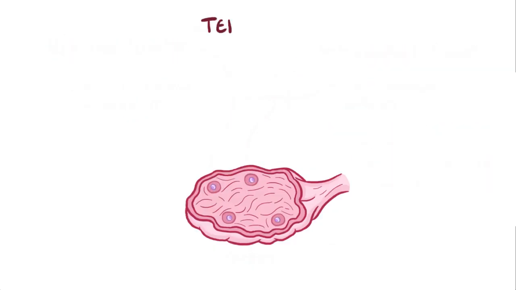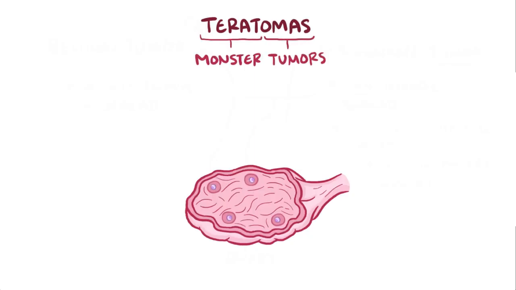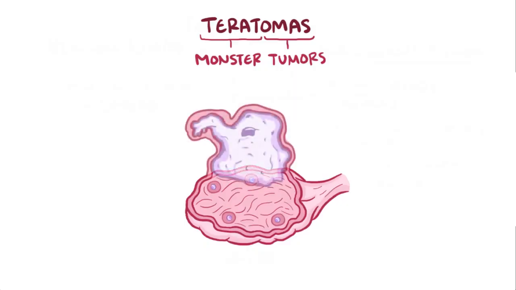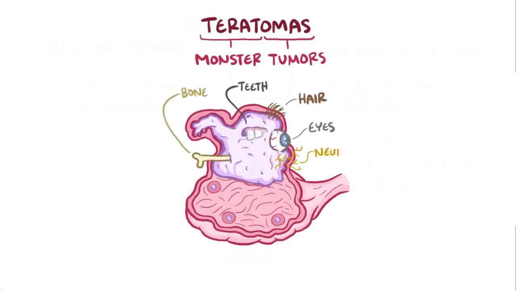The first are teratomas. Terato means monster, and oma is a tumor. So teratomas are monster tumors. And they're called that because they contain all different types of tissues, including hair, eyes, teeth, bone, and neurons. Kind of like a Frankenstein that's got bits of this and that stitched together.